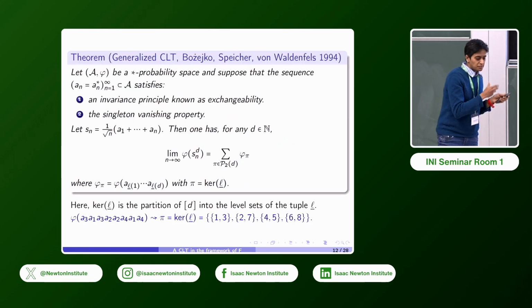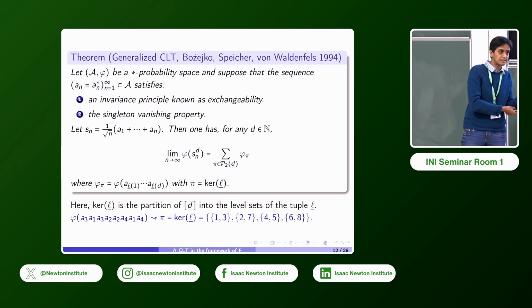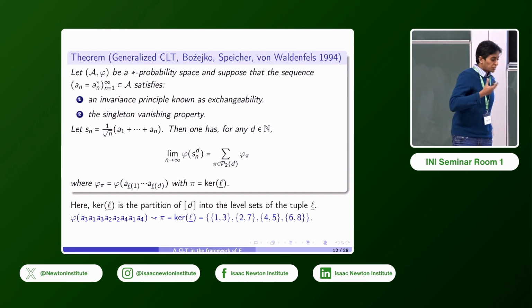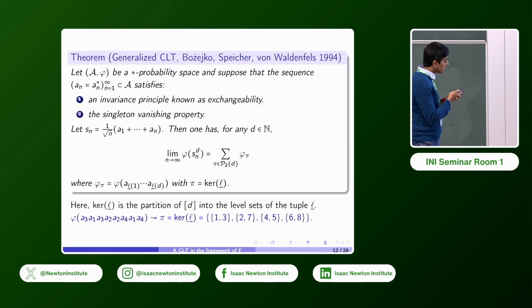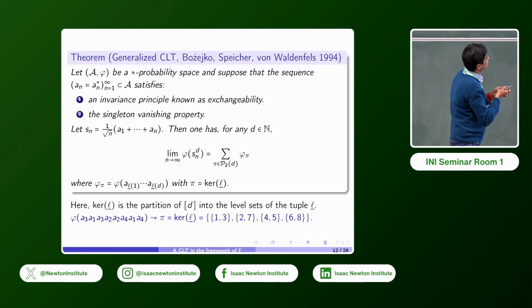This was in the case that we first had the sequence AN tensor independent, and then that it was freely independent. So you can look at what else you can do with that sequence AN. What property can you generalize to? There's this generalized CLT, which was proven by Speicher and von Waldenfels, and also Božejko and Speicher, both in '94.